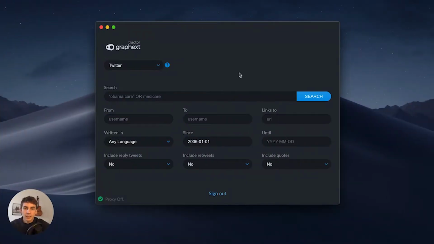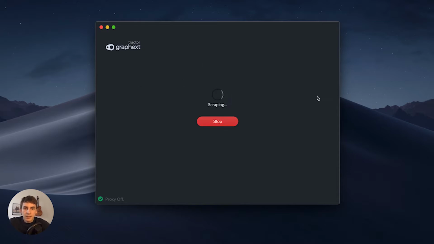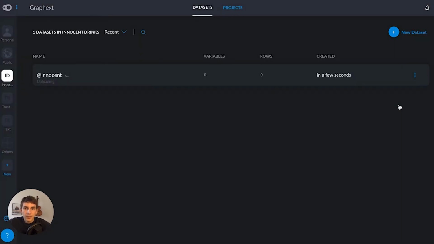So I'm going to bring up Tractor here. Tractor is a platform for collecting data from platforms like Twitter, Google Search, Facebook. I'm going to put in my search query as Innocent. I'm going to click search. Tractor is going to start scraping the data for me. And because I've already got the data set ready, I'm going to click stop. So I've got the CSV ready here. I'm going to drag and drop it into GraphX and wait for it to upload.